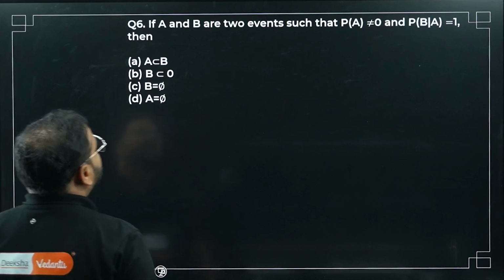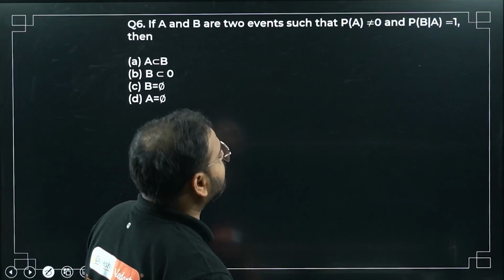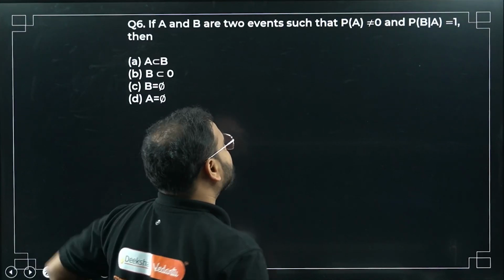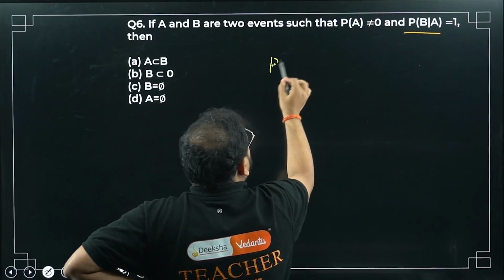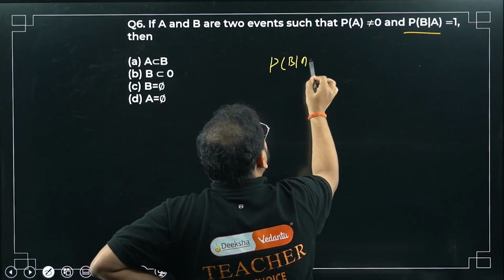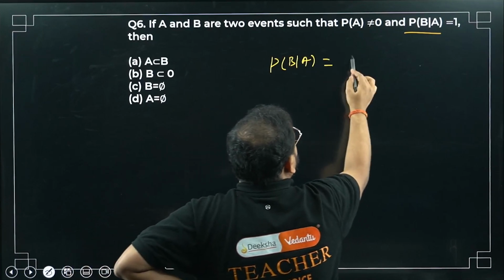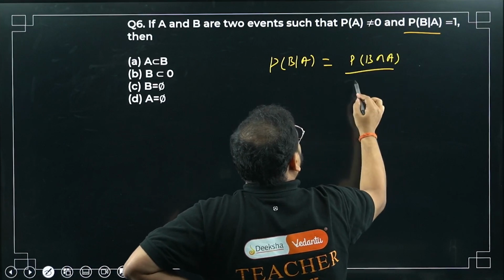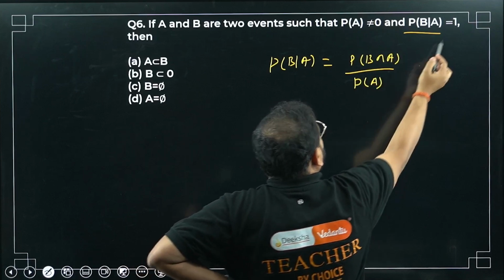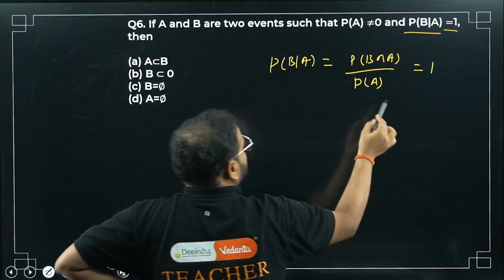Question number 6, sir. If A and B are two events such that P(A) is not equal to 0 and P(B|A) is 1. Okay, write this conditional probability. P(B|A), P of B when A is given, write it as P of B intersection A upon P of A, and this is given as equal to 1. So what am I getting?